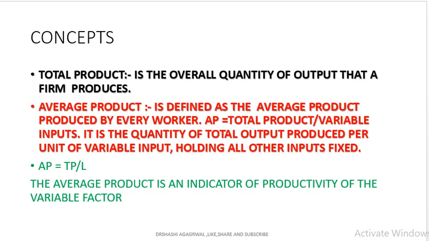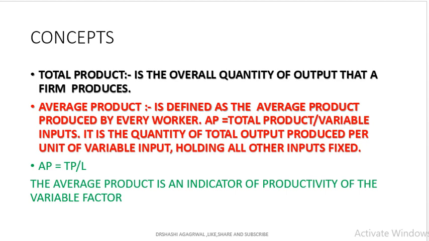Total product is the overall quantity of output that a firm produces. Like a firm produces 100 units of chairs, then we say it's the total product. Average product is defined as the product produced by every worker. Like we have 10 labor and they are producing a total quantity of 100, then the average product will be 100 divided by 10, which is equal to 10 chairs per person.